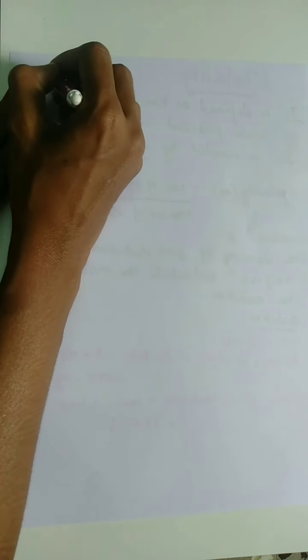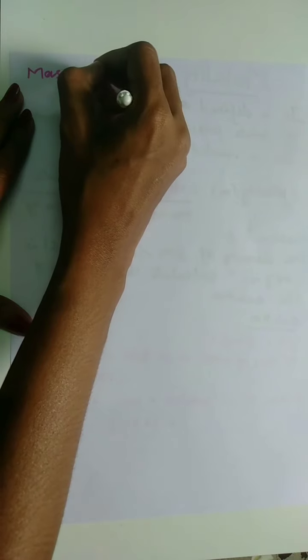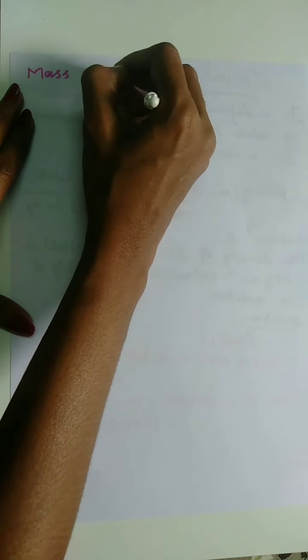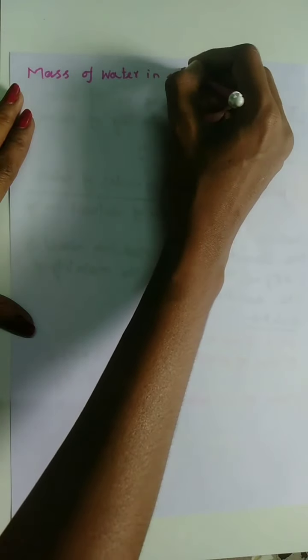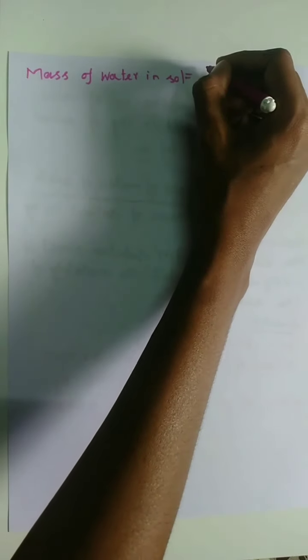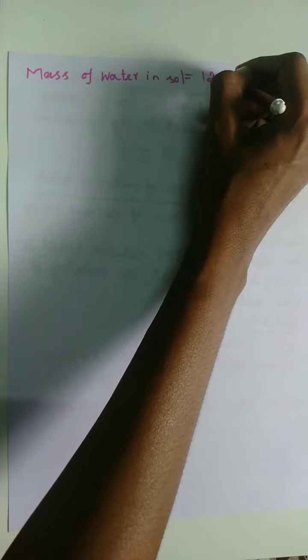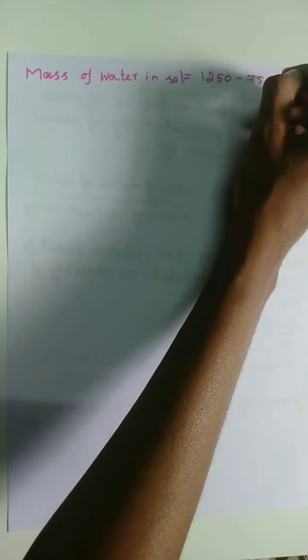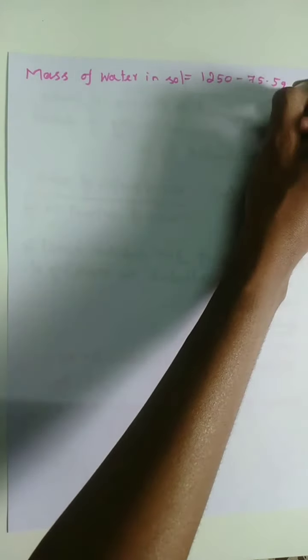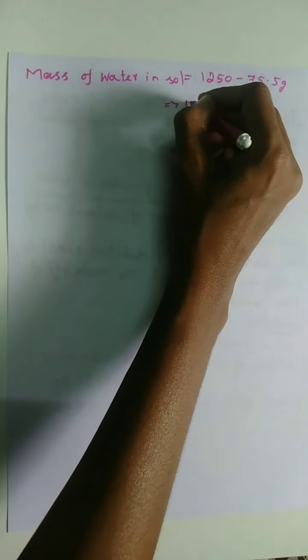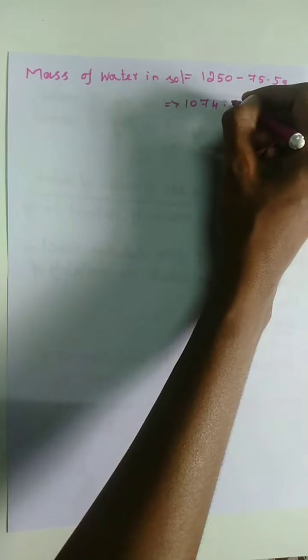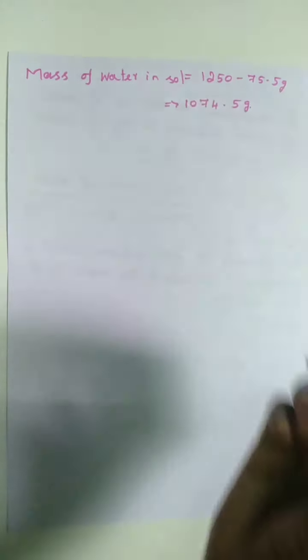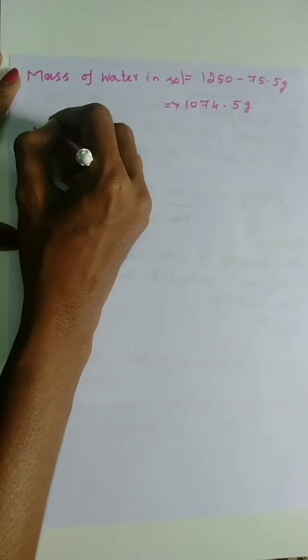So mass of water in solution is equal to 1250 minus 175.5 gram. So the answer is 1074.5 gram.